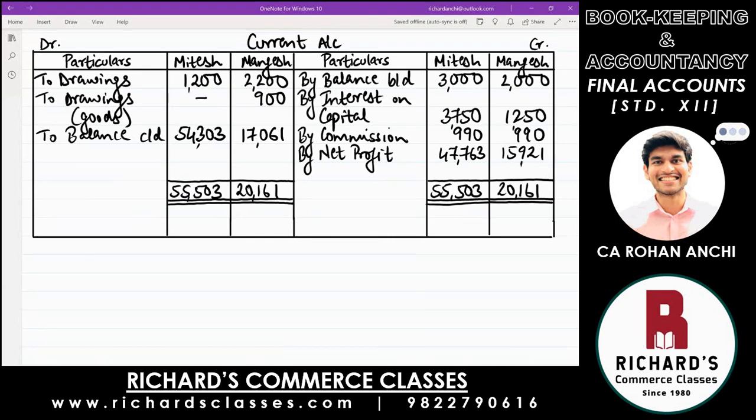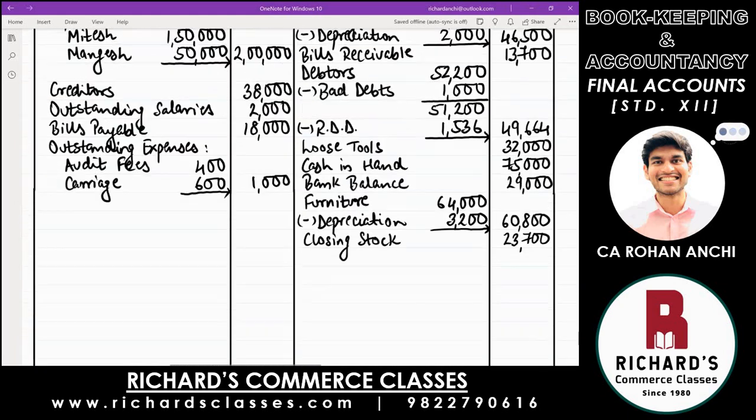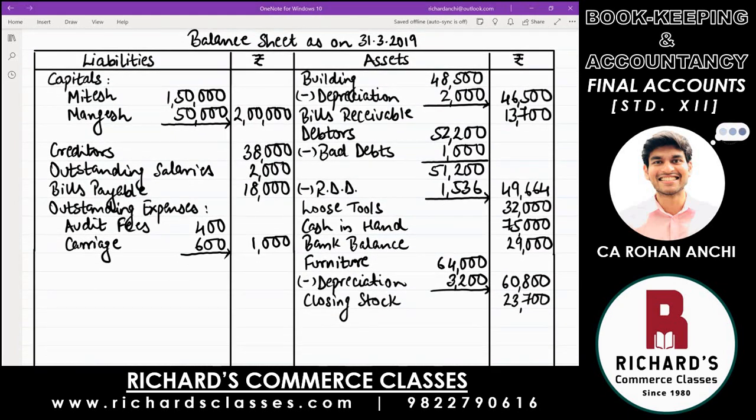Now that you have the balance carried down, it is on the debit. So which side it should move to? It should move to the opposite side, that is the credit side. And now there is only one account or one statement which has to be closed, and that is the balance sheet. So from the debit, you are going to move to the credit in the balance sheet, which is the credit side. Liability. Liabilities have credit balances. We do not write debit and credit, but for our understanding, I've always told you liability side is the credit side and asset side is the debit side. You are moving from debit in current account in the balance sheet on the credit, which is the liability side.